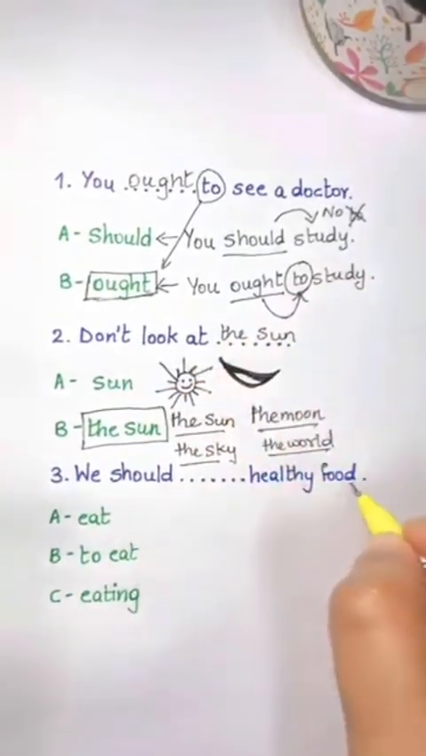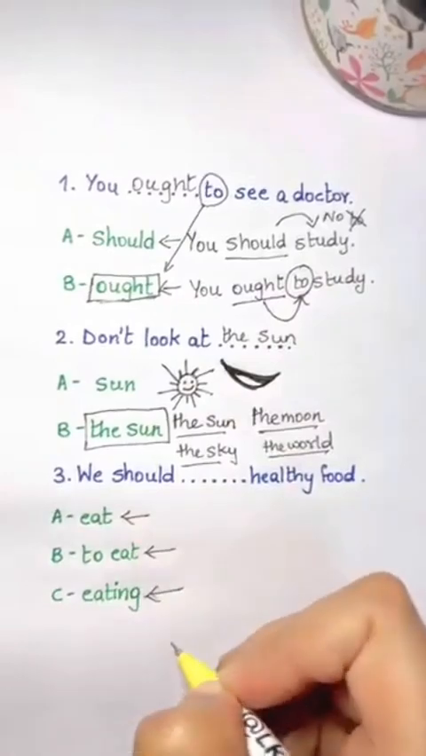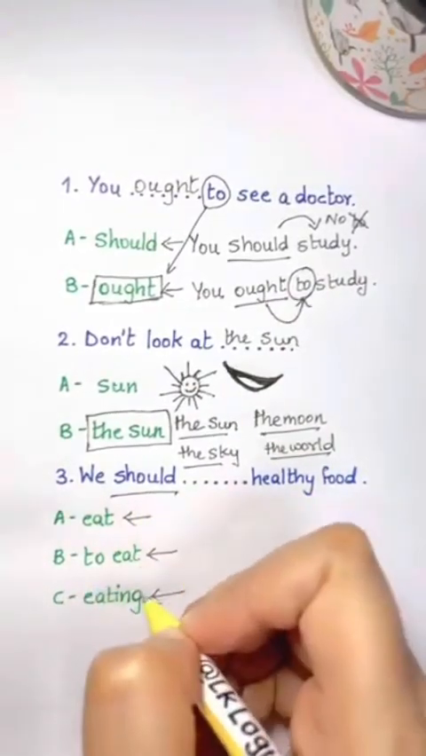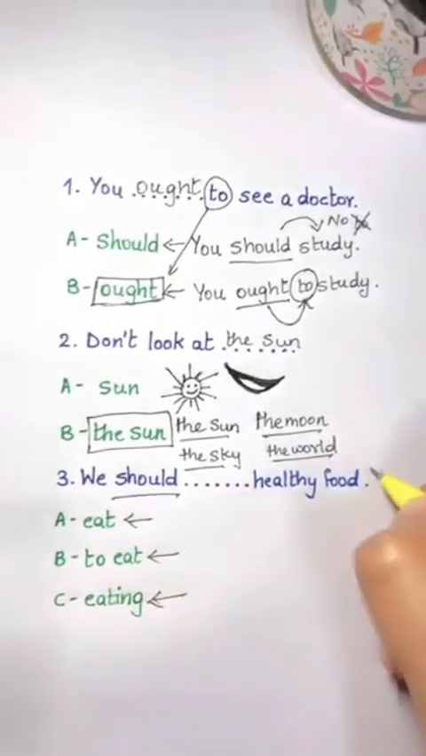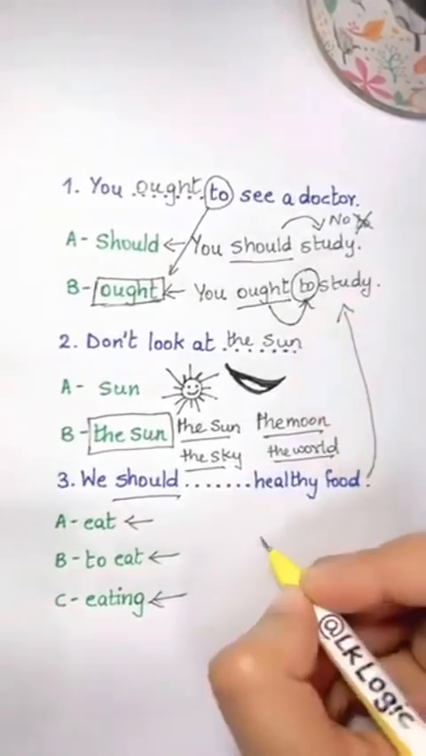We should blank healthy food. Eat, to eat or eating. Should, guys, does it take the verb, a to plus verb, or the verb plus ing? Well, look at the example again and answer.